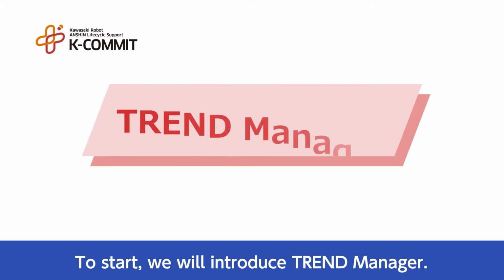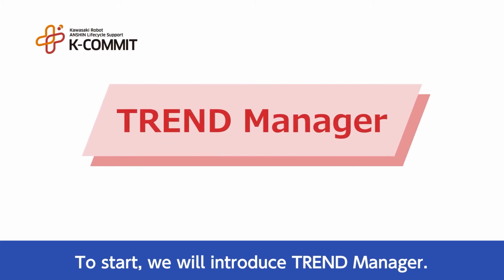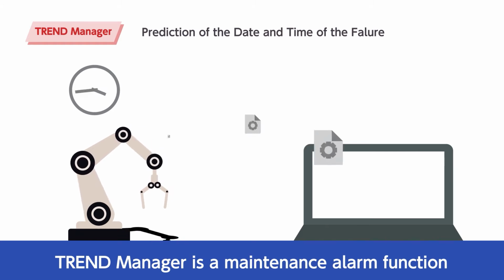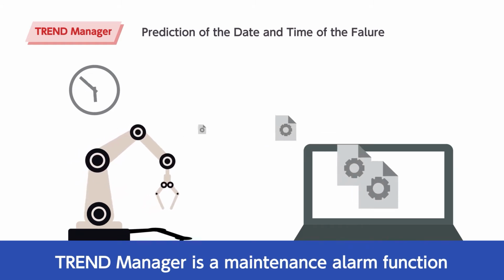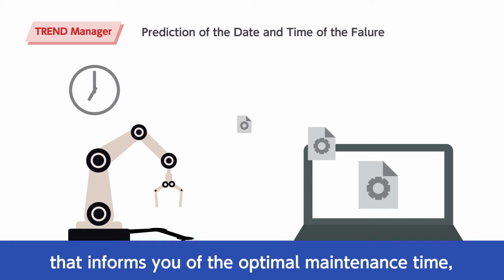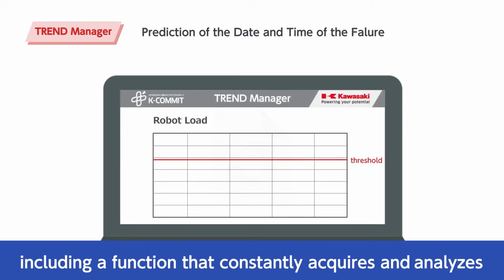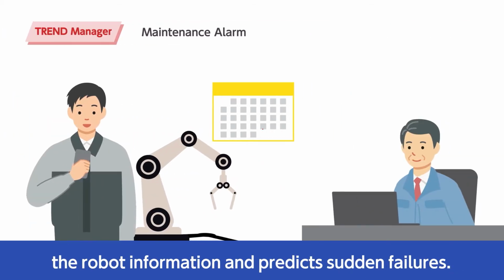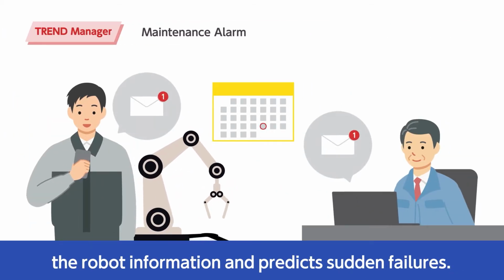To start, we will introduce Trend Manager. Trend Manager is a maintenance alarm function that informs you of the optimal maintenance time, including a function that constantly acquires and analyzes the robot information and predicts sudden failures.